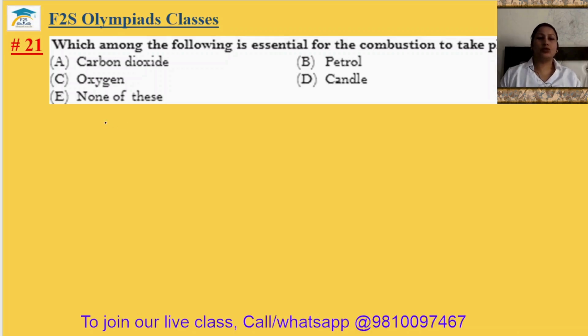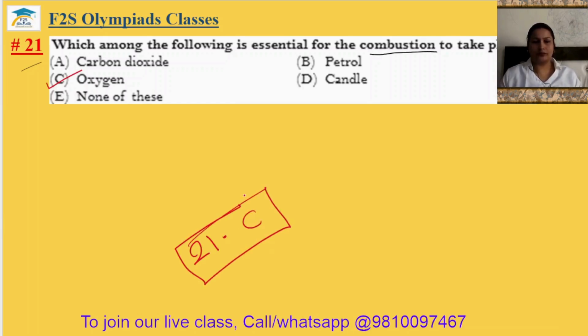Grade 8 Silver Zone Comprehensive Book Science Chapter 3 Coal and Petroleum Video Part 2. Question number 21. Which among the following is essential for the combustion to take place? So for the combustion of any substance, what is the compulsory? The oxygen is the compulsory. Without oxygen, combustion cannot take place. Okay. So 21 answer will be option C.